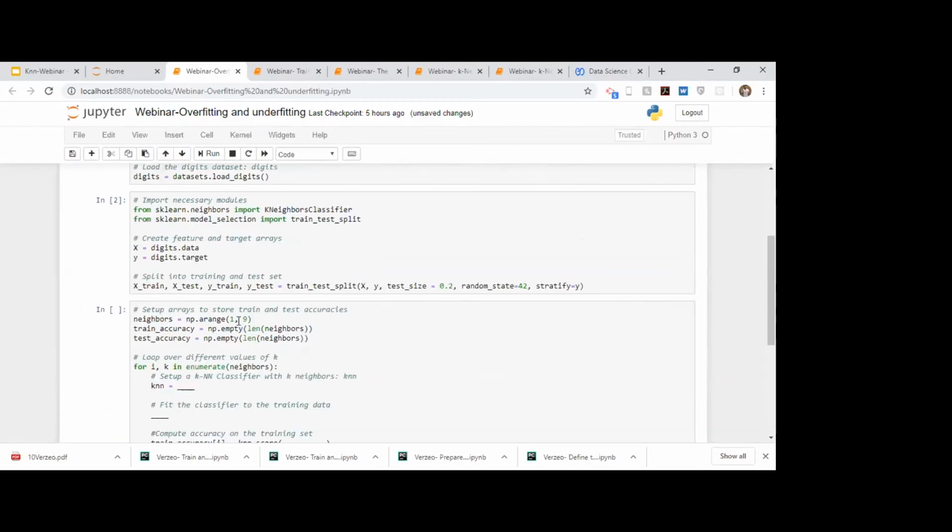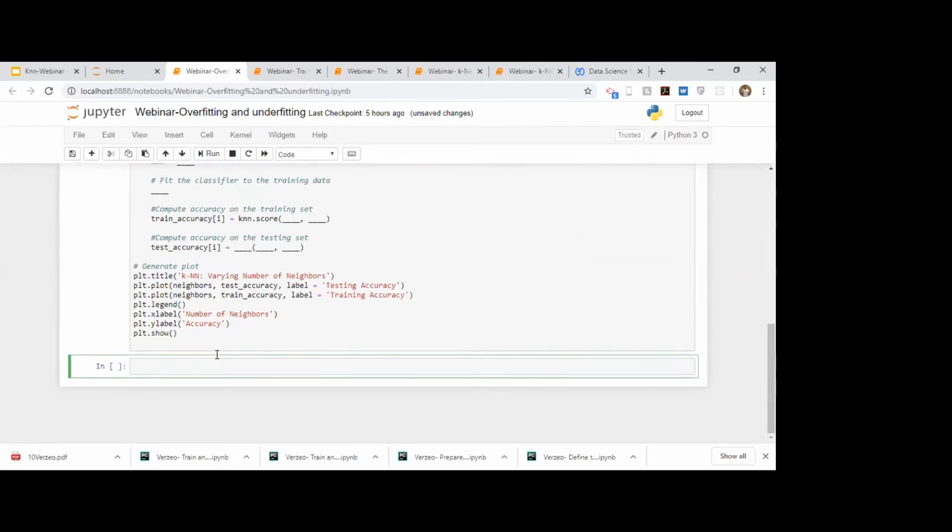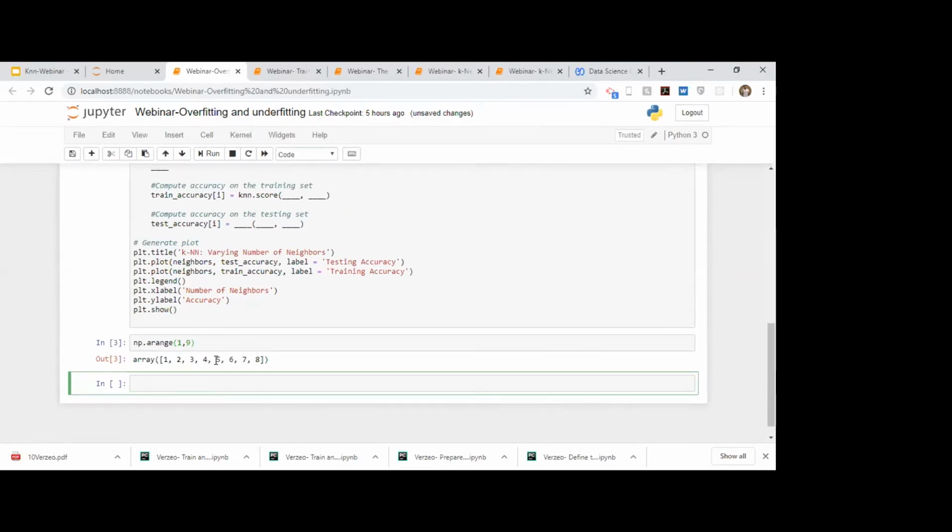I will just show you how np.arange works. So if you type np.arange 1, 9, what this would give you is an array starting from 1 and ending at 9 minus 1. It doesn't include the ninth element, all right? So if you want to include 9, you just increase this by 1 and this would include 9 as well. So this is how np.arange works. It creates values between this and this minus 1 with equal intervals. So that is why we use np.arange.